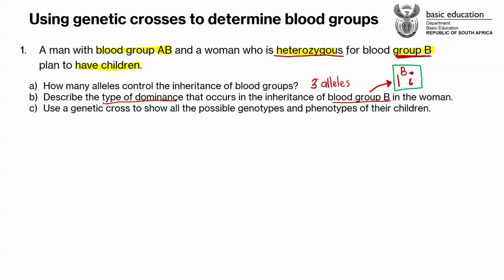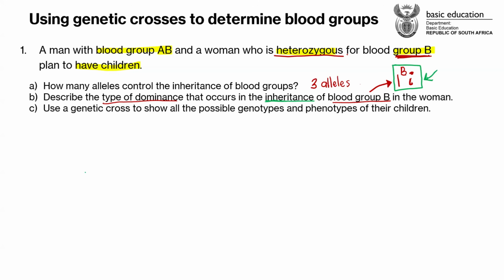Yes. Exactly, guys. If I'm having a dominant allele and a recessive allele, that is a complete dominance case because the dominant allele is masking the recessive allele. That's what complete dominance means, right? When this woman was inheriting these blood groups, these alleles from her parents, she inherited a dominant one and a recessive one, because they say that she is heterozygous for blood group B. So basically, this means it's a complete dominant scenario because one allele is dominant over the other. That's complete dominance.